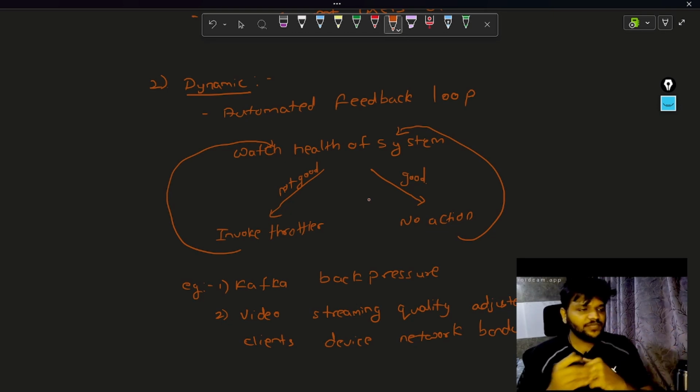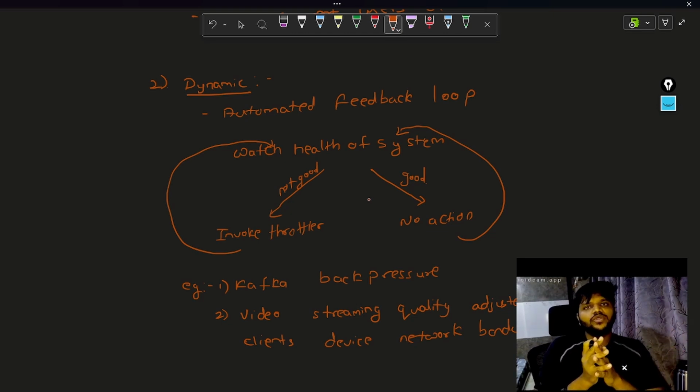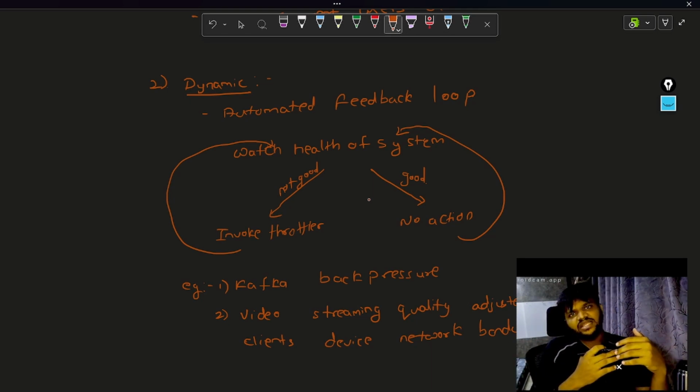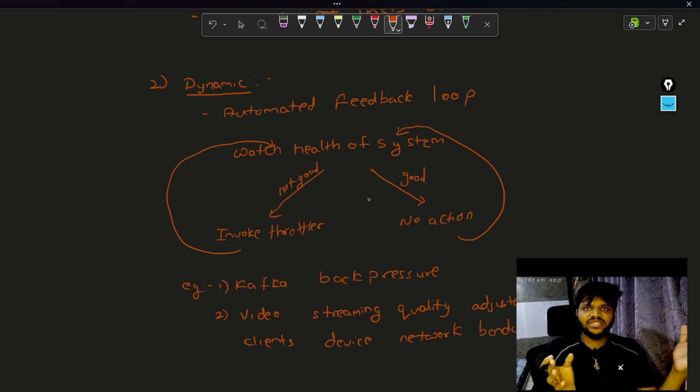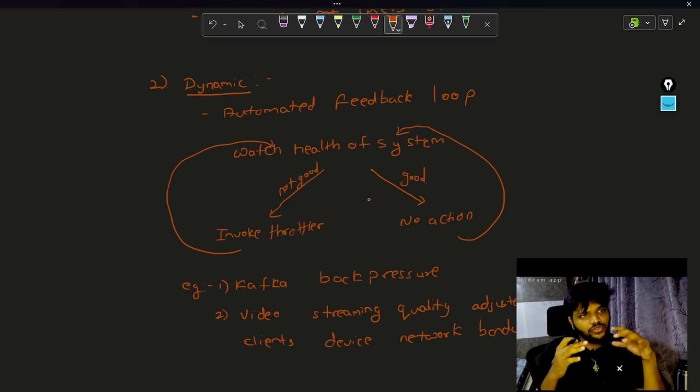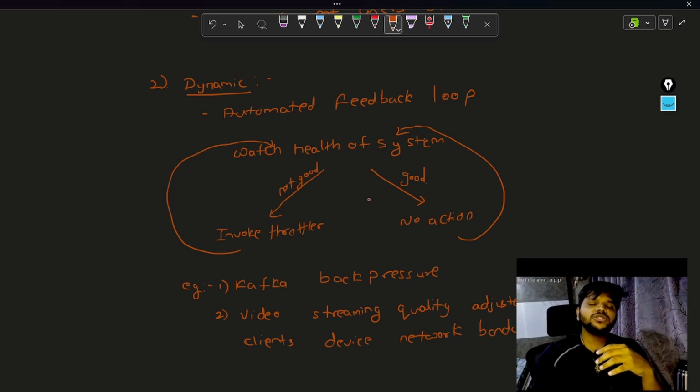So for an example, let's say there is an IPL match going on live, and it is expected that for the live streaming, only 1 lakh users would be able to watch at one time. And if more users are coming, we need to scale more servers. So now there are 1 lakh requests getting the stream data. The client application is able to show the stream to the clients properly. The video quality is good, there is no buffering, and everything is fine. Now suddenly there is a spike and let's say 1,50,000 or 2 lakh users newly joined. So now the concurrent requests for that particular stream of data have increased.